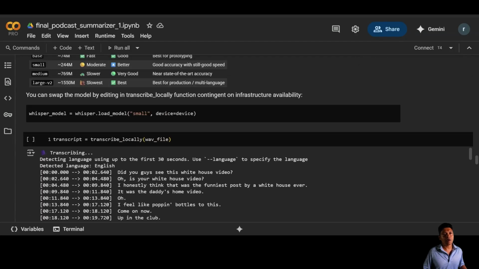Now, let Whisper do its magic. We are using the base model, fast, efficient, and perfect for prototyping, especially on Google's T4 GPU. It strikes a solid balance between speed and accuracy for English content. If you want more precision or multi language support, you can easily swap in a larger model later.